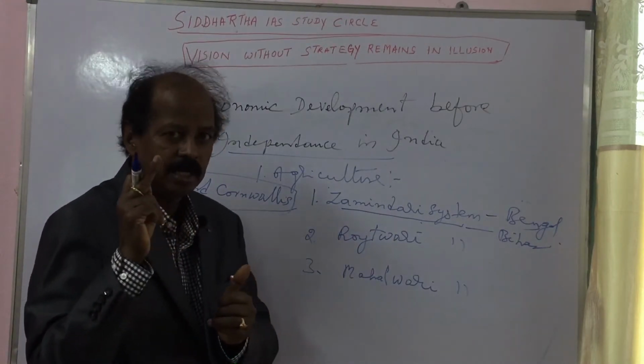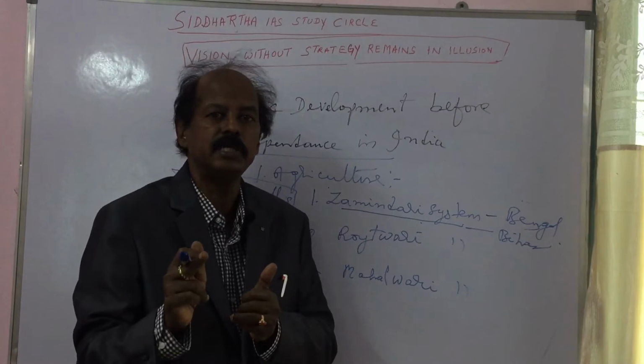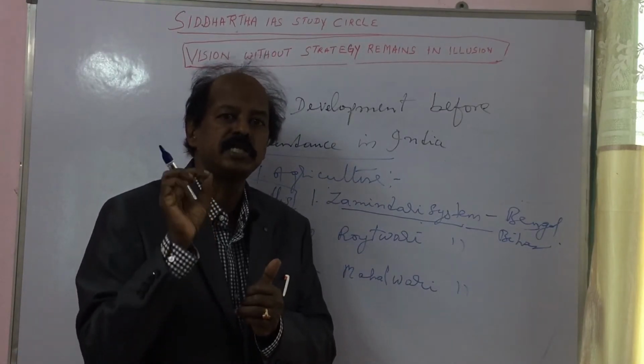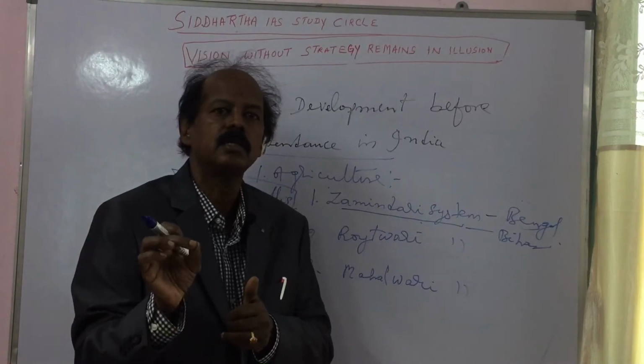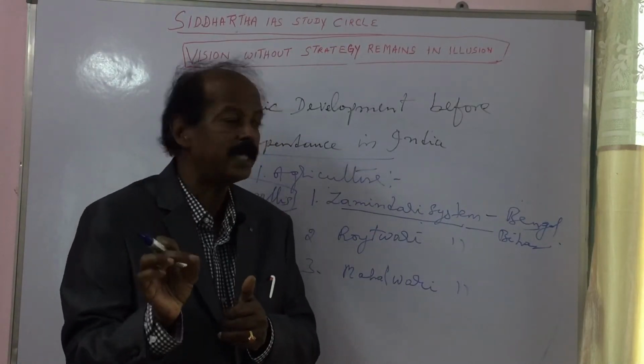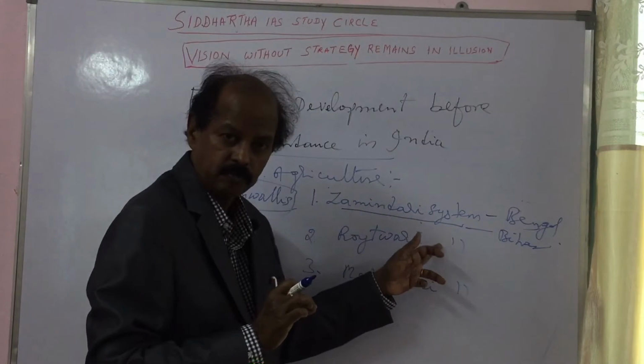So the land revenue system under which farmers did not pay land revenue directly to the British government was known as the Jamindar system.